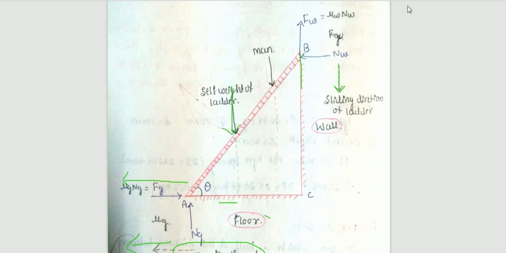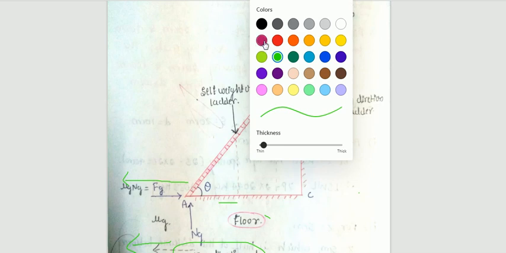So in order to draw the free body diagram while solving the problem, the self weight of the ladder is exactly acting at the center point of the ladder, represented by W or whatever the weight is.